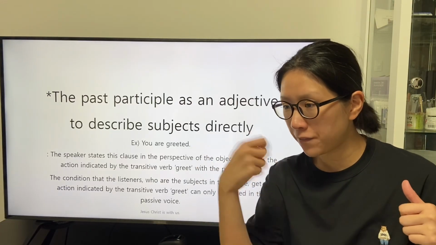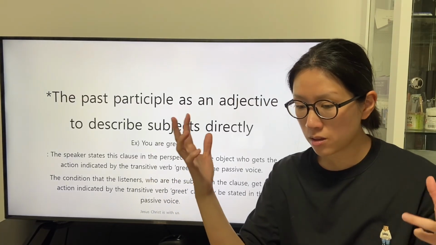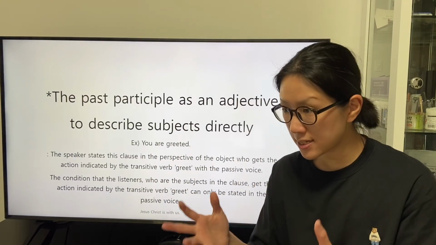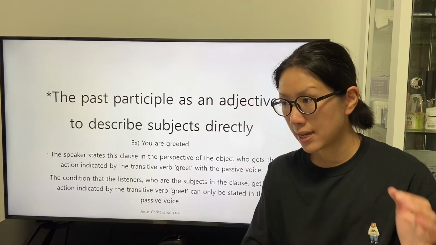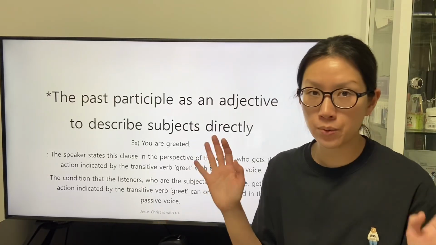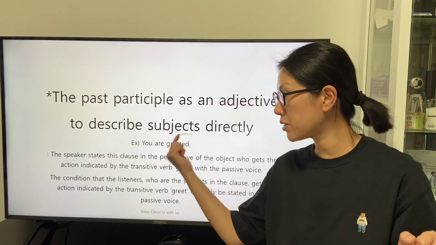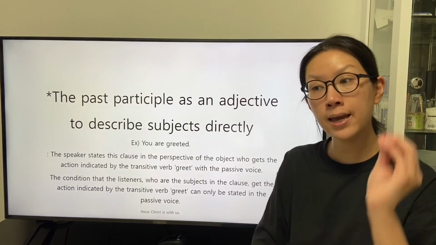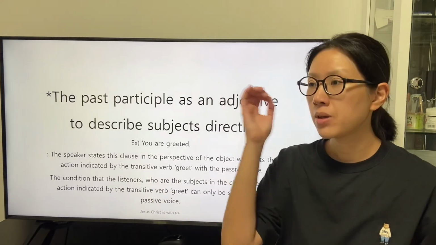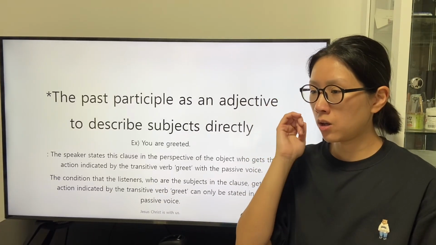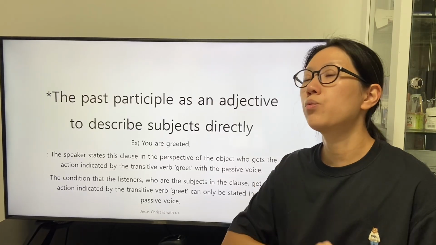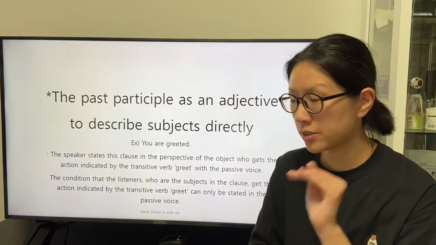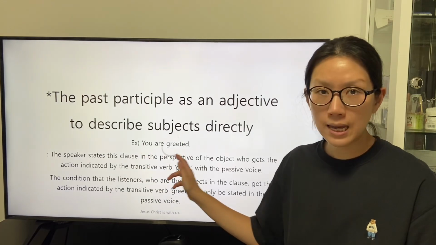The way of description in the passive voice cannot be replaced by another way, so we can understand that the past participle greeted has the trait as an adjective that has the role as a subjective complement.